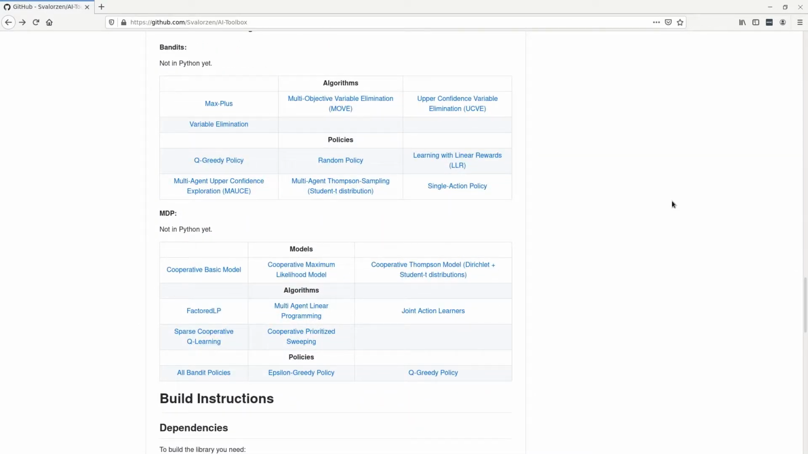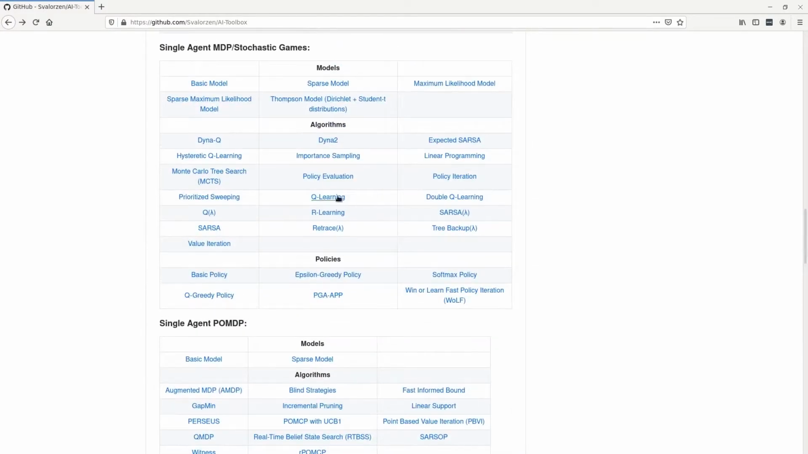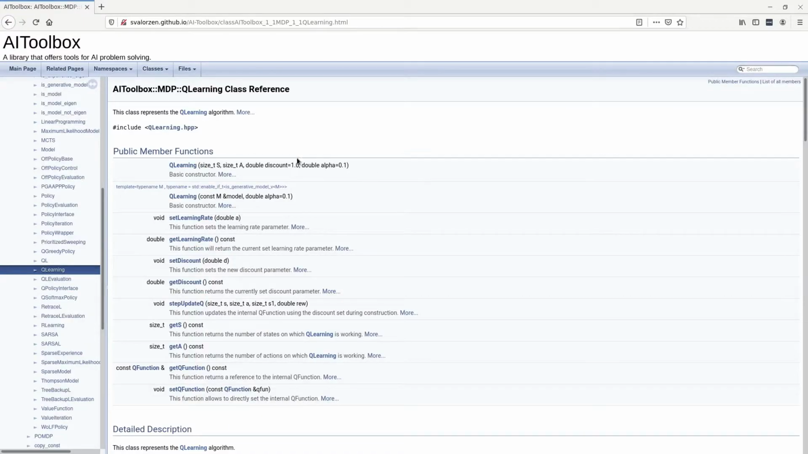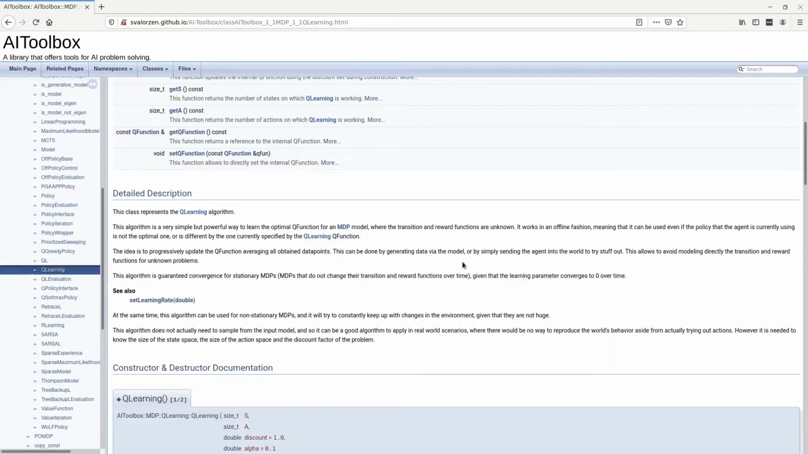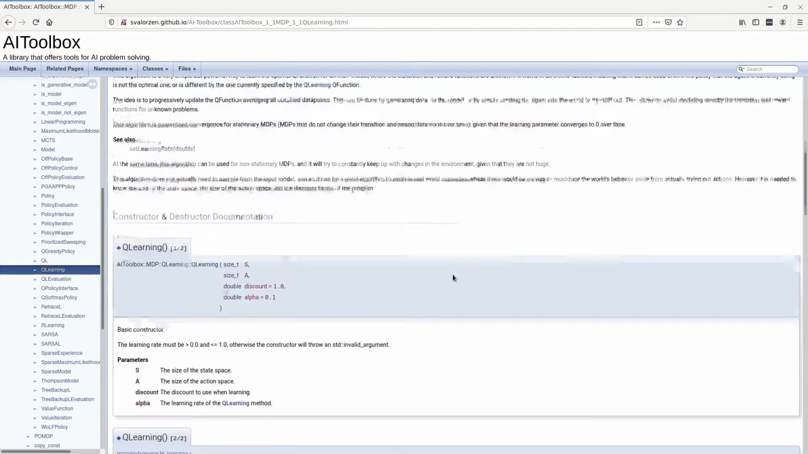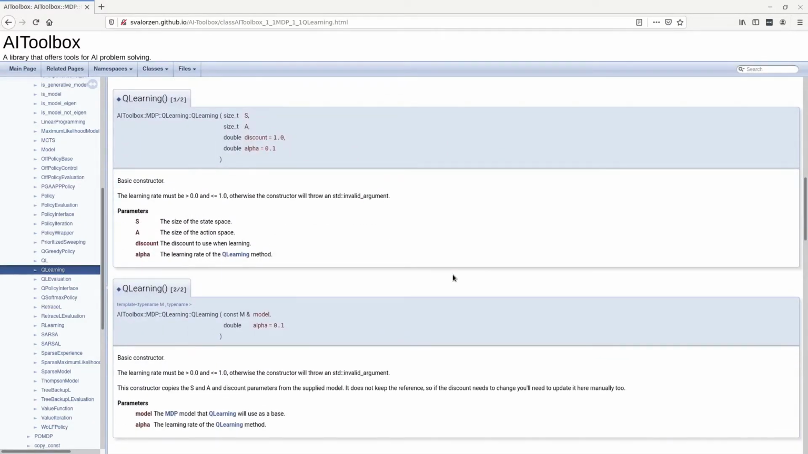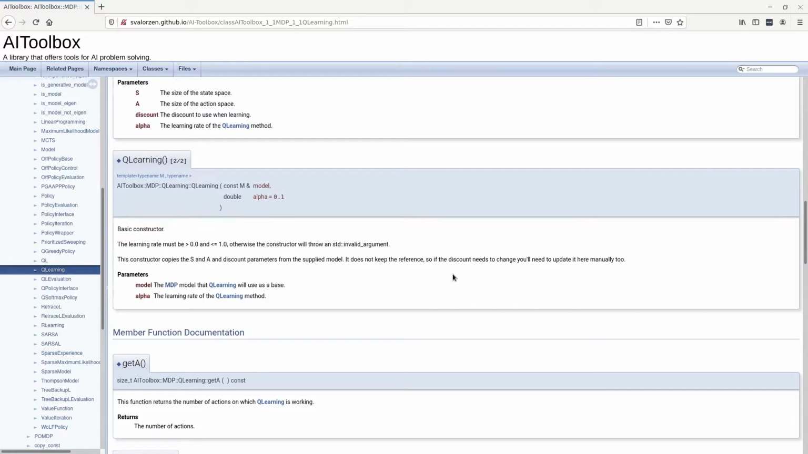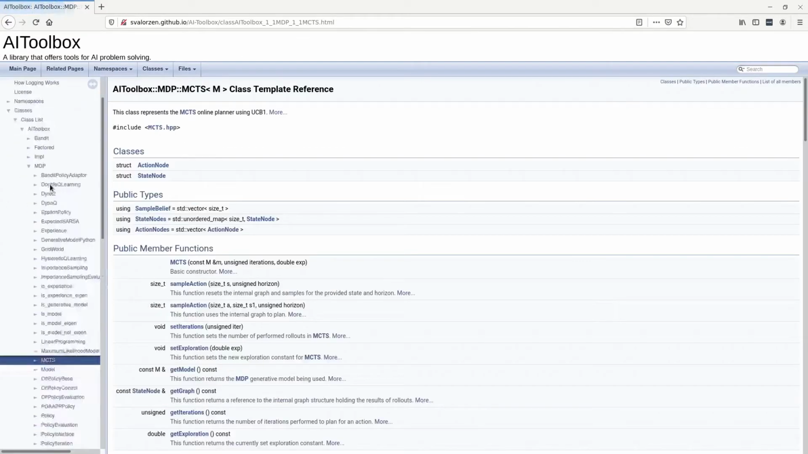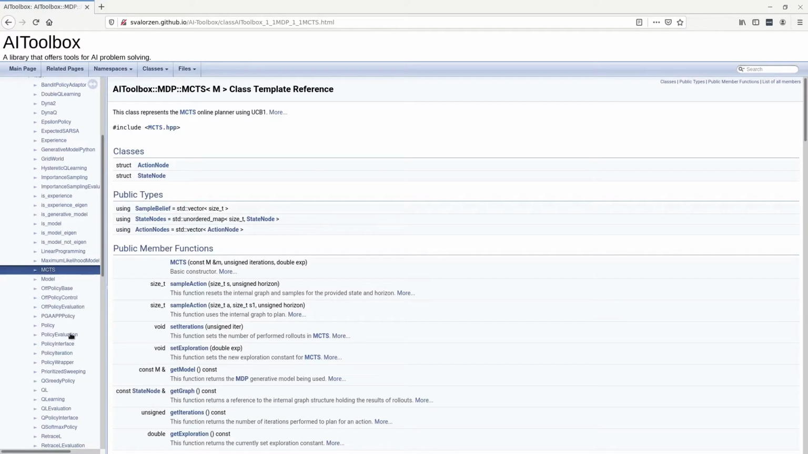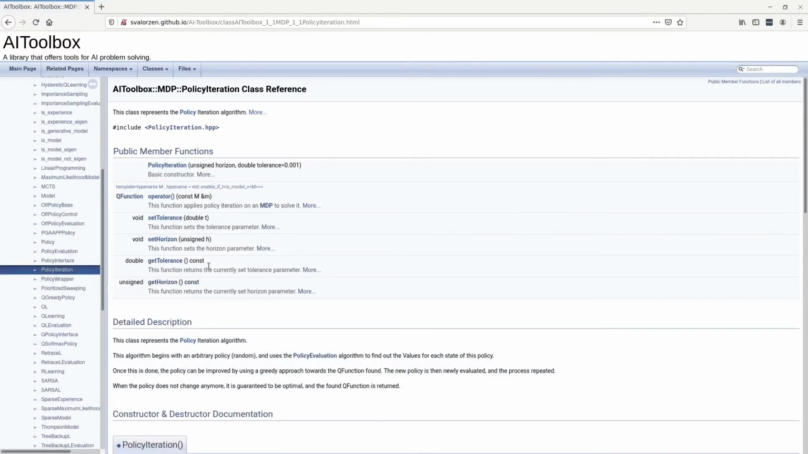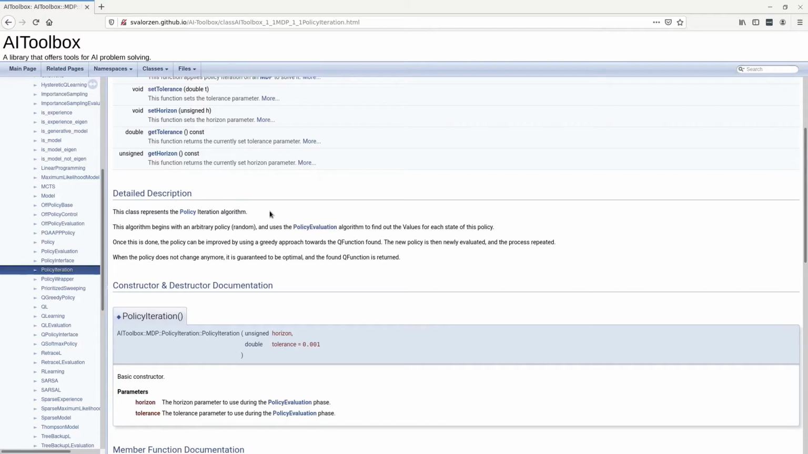This library documents each class individually. For example, we can see that for Q-learning, we have a list of all public methods available, a brief description of the algorithm itself and what it does, followed by a thorough description of each function individually. The same is true for all other algorithms and utility functions in the library, for example Monte Carlo tree search or policy iteration, and so on and so forth.